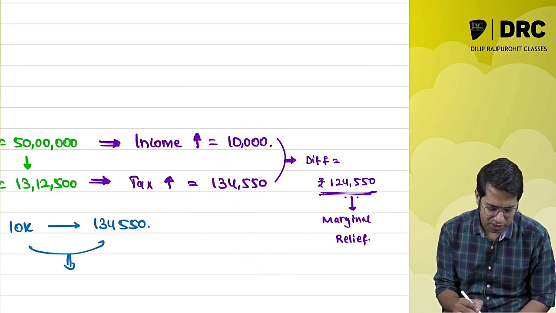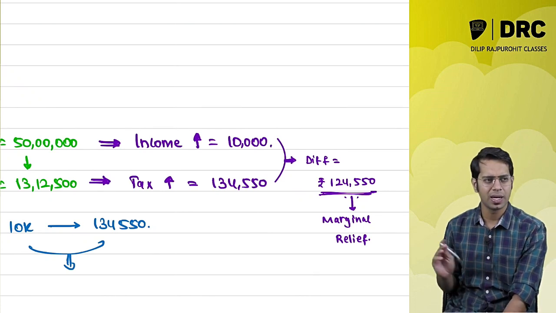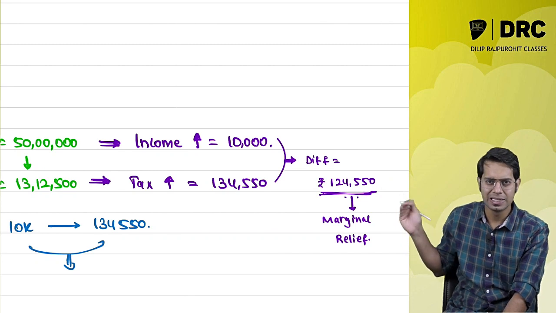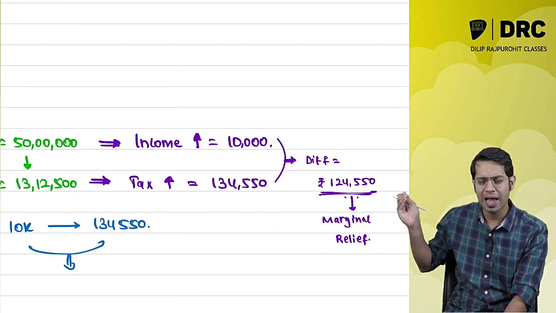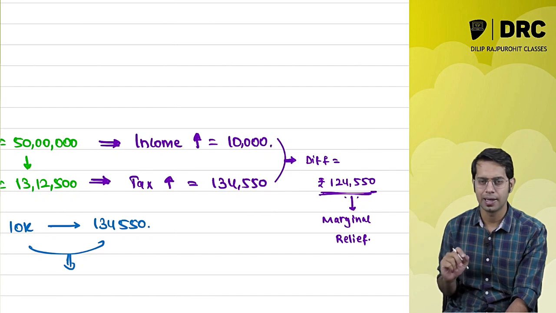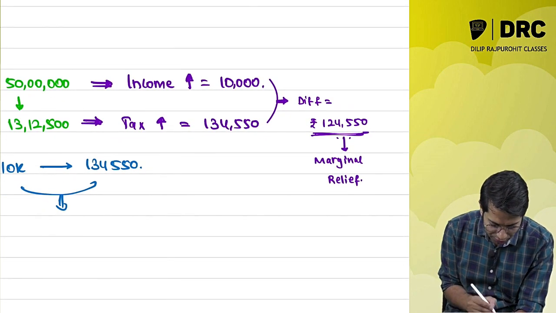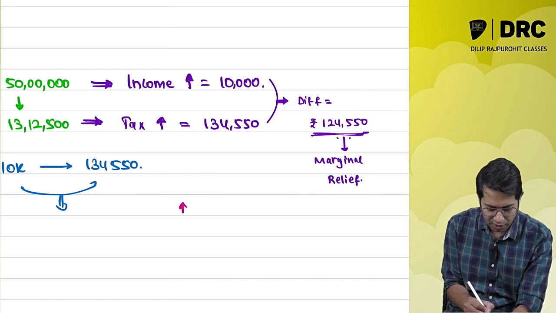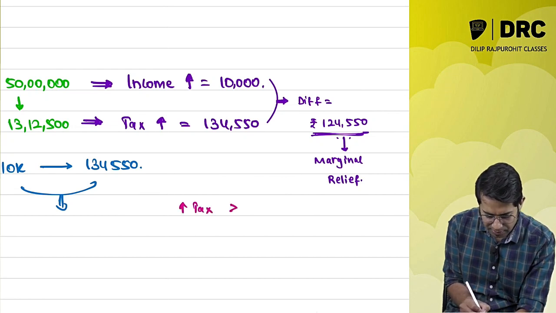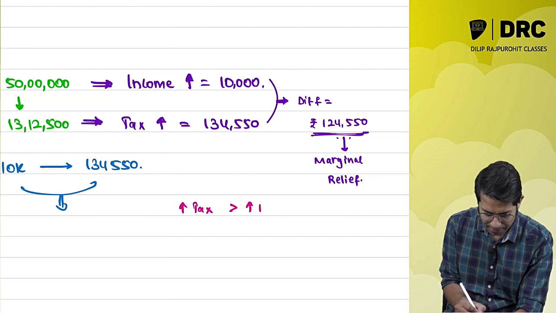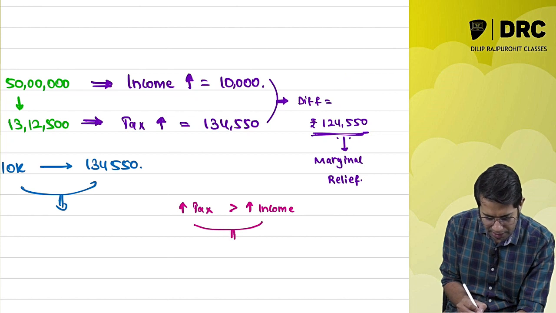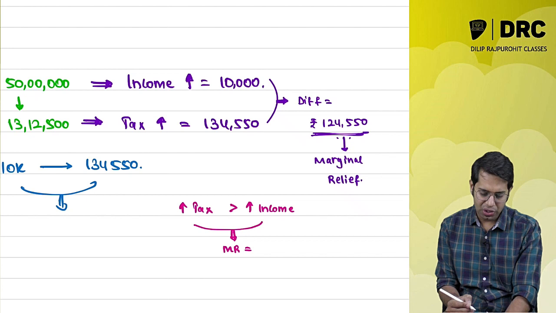Sir, what is this marginal relief, sir? Marginal relief is nothing but the difference between the increase in tax and the increase in income. Please note, when do you get this marginal relief? If your increase in tax is more than the increase in income, then you will get something called marginal relief.